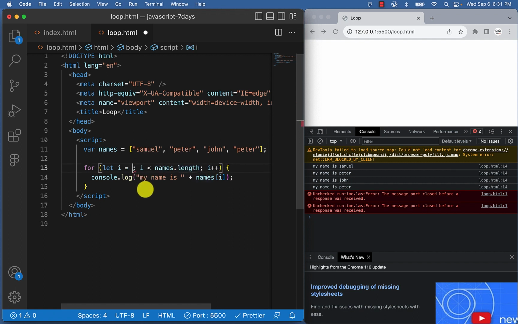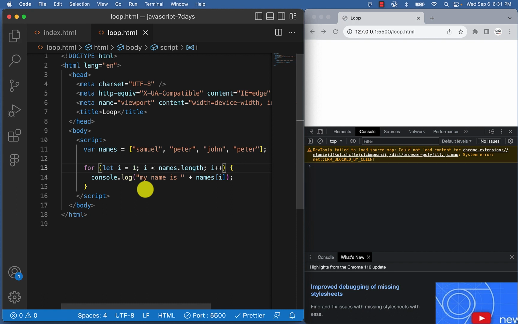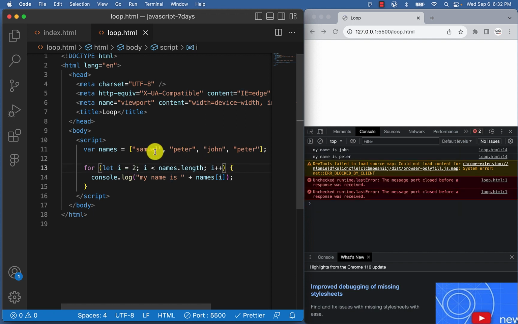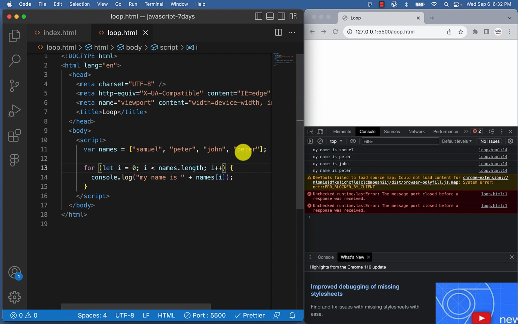If I come over here now and let it start from 1, Samuel should not be part of what it will show me, because Samuel is 0. So you start from 1, which is Peter. Once you get here, it increments. If I wanted to start from John, I can say 2, right? You get what I'm trying to say? This one just determines the initial point, where it is going to start from.